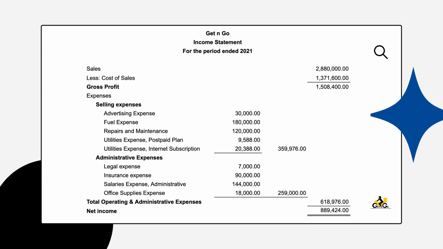Lastly, presented on the screen is the income statement for the period ending 2021. So we have sales of 2,880,000 pesos. Less our cost of sales, 1,371,600 pesos, it would amount to the total gross profit of 1,508,400 pesos.